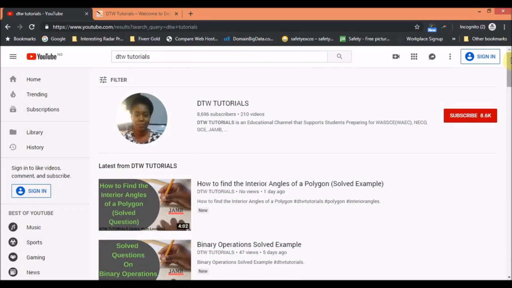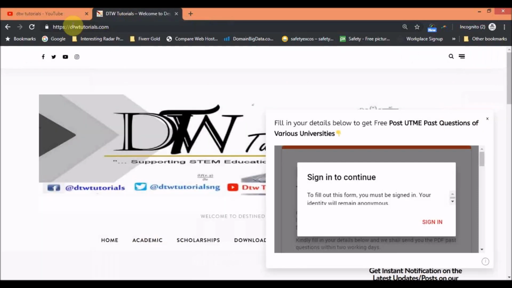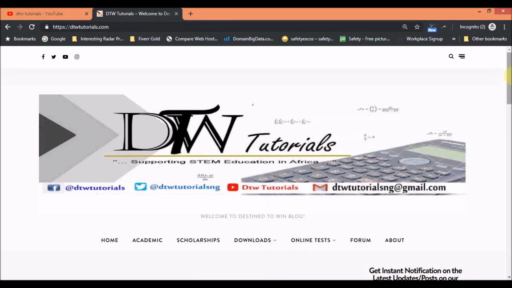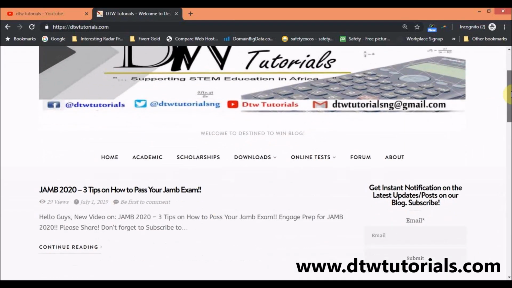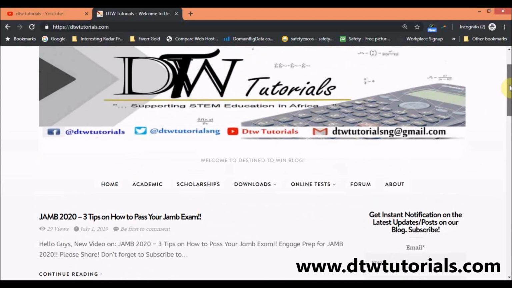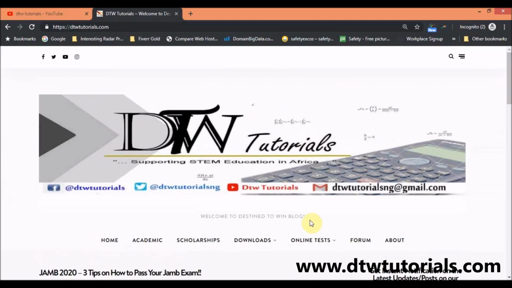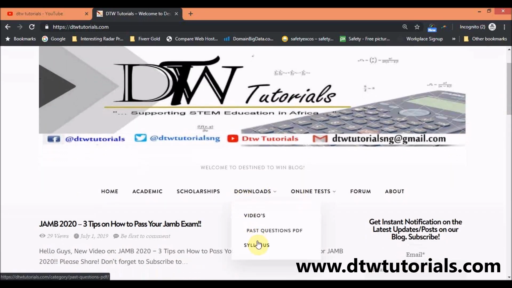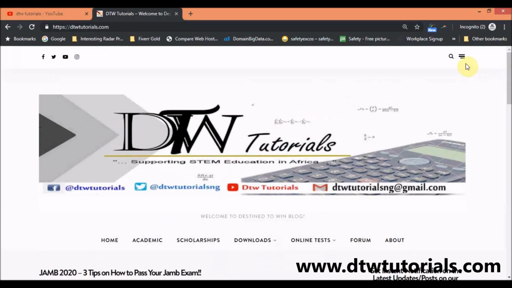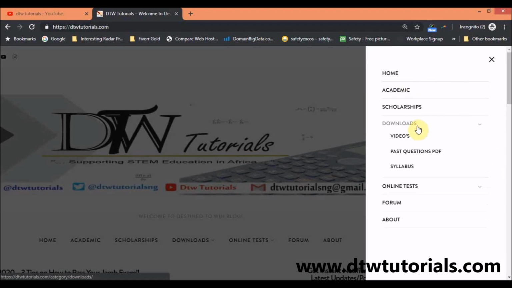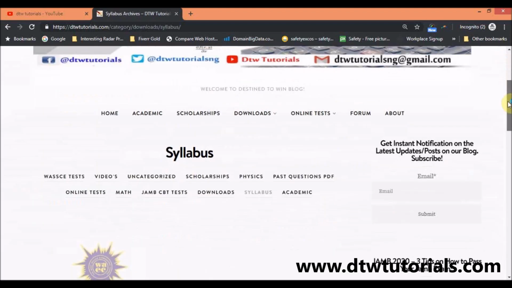The second tip is that you need a guide to read, and that's having a syllabus. To get your WAEC syllabus, all you need to do is go to dtwtutorials.com, our blog. This is where I put several PDF copies to help you prepare for your exams. When you get to the blog, you can either come here to download and go to syllabus, or on your mobile device you see this bar. Just click here and go to downloads and click on syllabus. And here you have it.